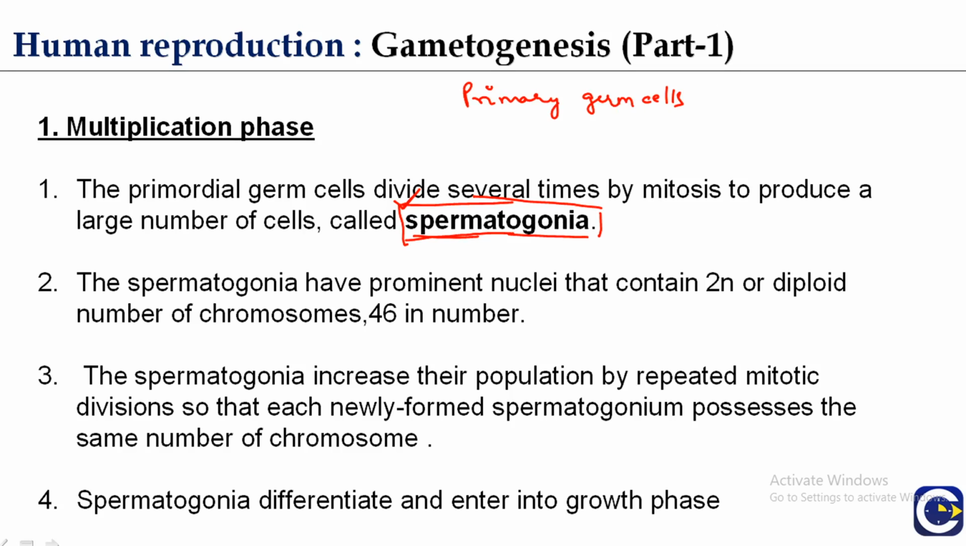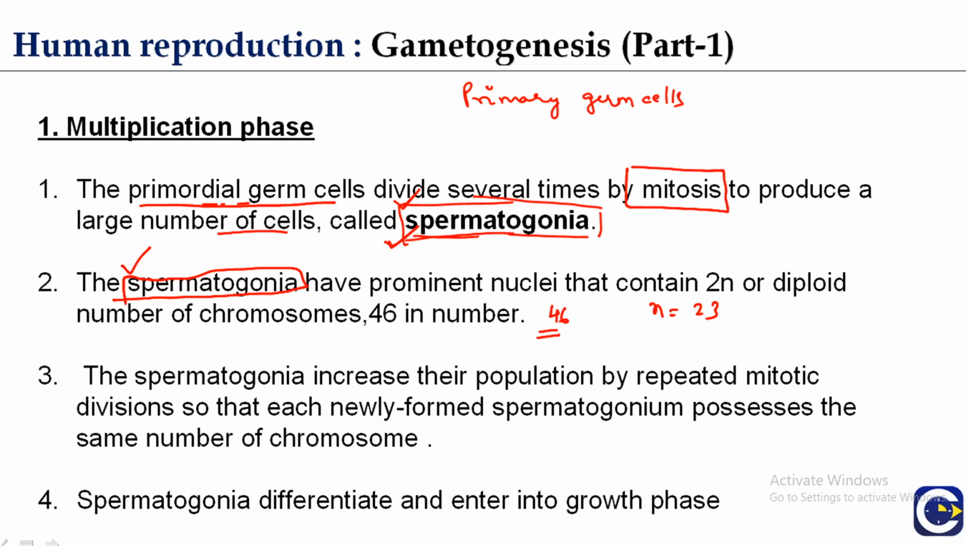In this first multiplication phase, the primordial germ cells present in the seminiferous tubules first divide several times by mitosis to produce a large number of cells. These are called spermatogonia. So first of all, there is the formation of spermatogonia. These spermatogonia contain 2n, or the diploid number of chromosomes. In humans, the number of chromosomes is 46, n is equal to 23. So in spermatogonia, the number of chromosomes is 2n.